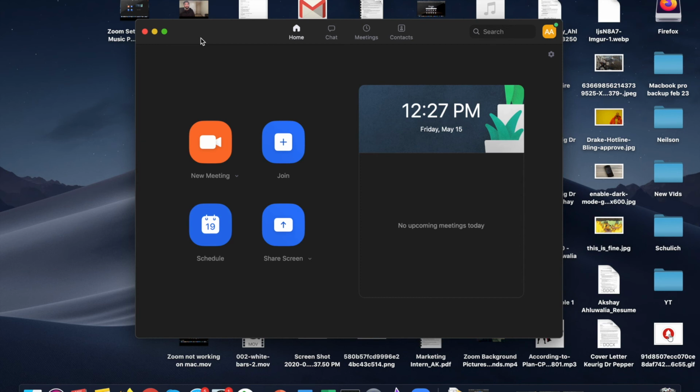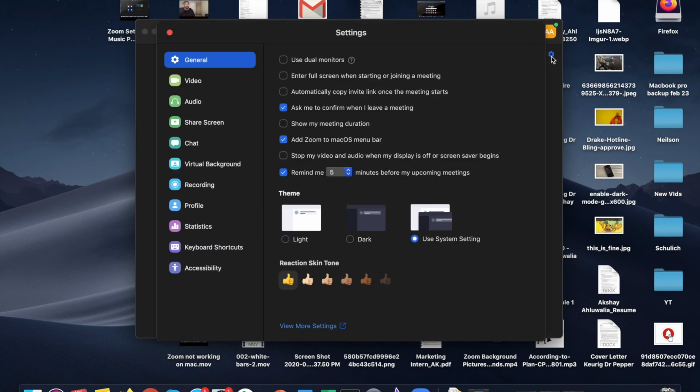And once you have the downloaded file, you can install it by going into downloads and open it as I have right now in my desktop. Once you open the Zoom application on your desktop, go on to the right hand portion of the screen where you will find settings and click on settings.